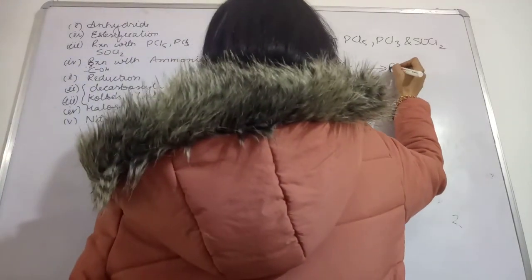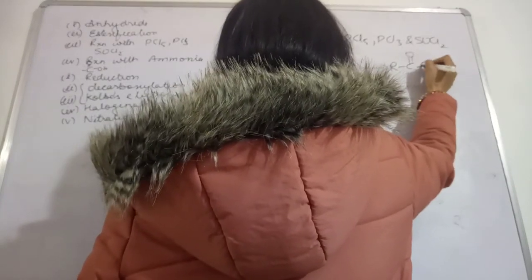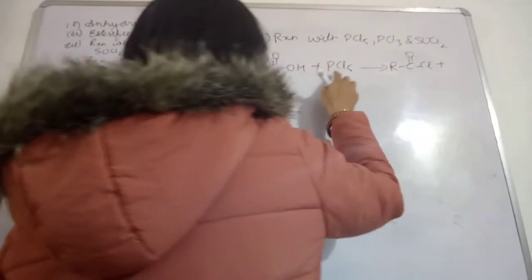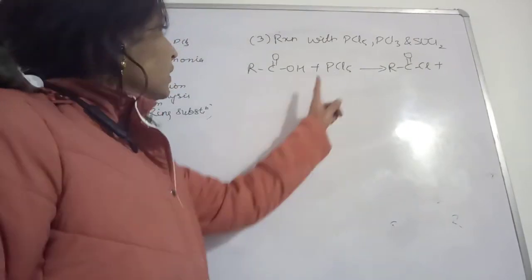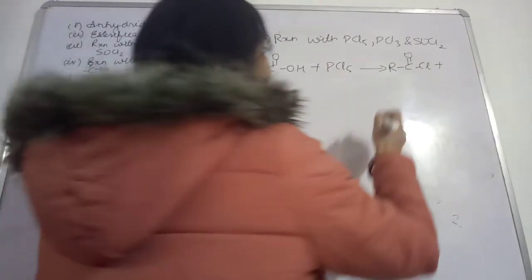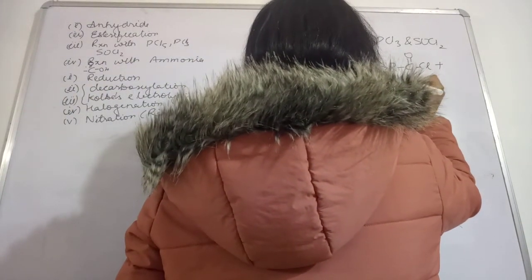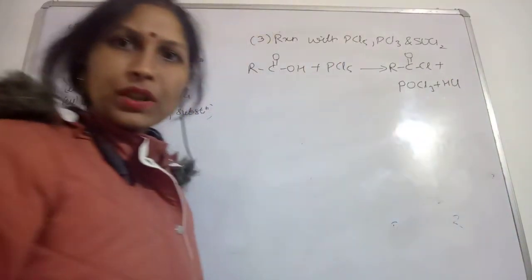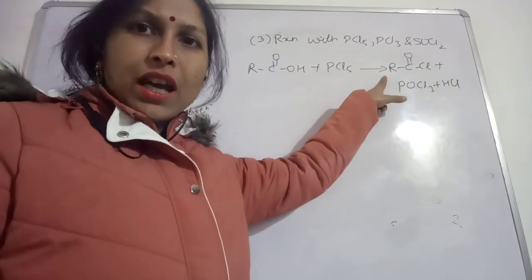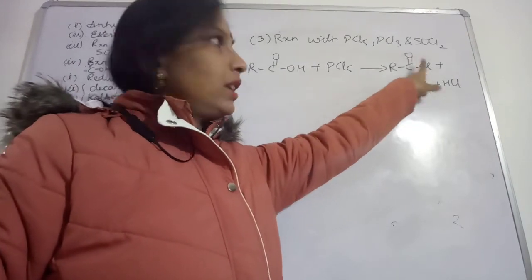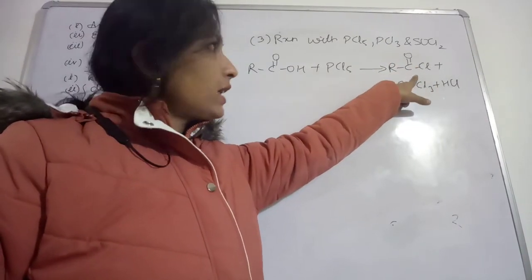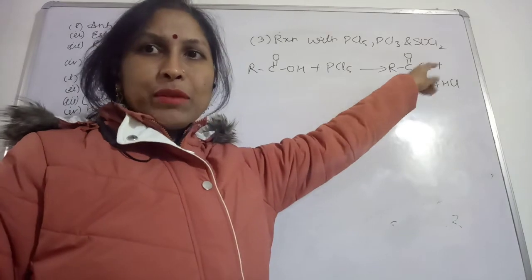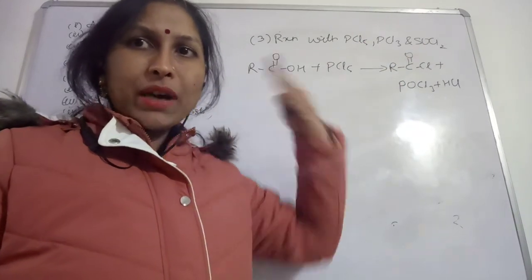This will give you RCOCl plus POCl3 plus HCl. I hope you all can say this. This RCOCl, this acyl chloride, you will get. RCOCl means that OH will be replaced by Cl.